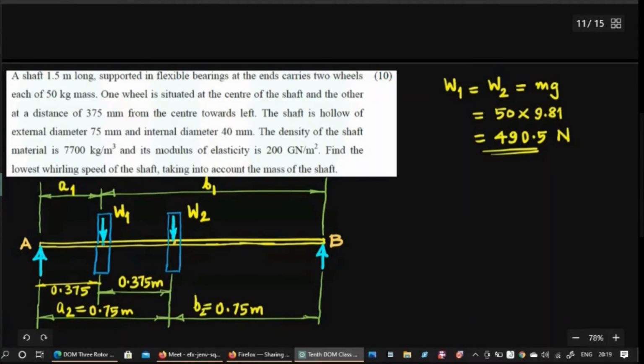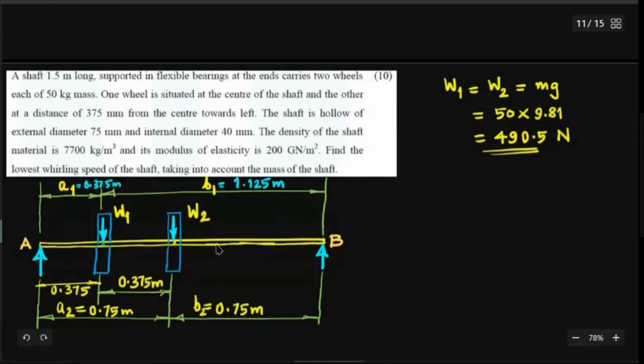Here A1 is 0.375 meters, and B1 is 1.5 minus 0.375, which is 1.125 meters. Please verify A1, B1, A2, B2.